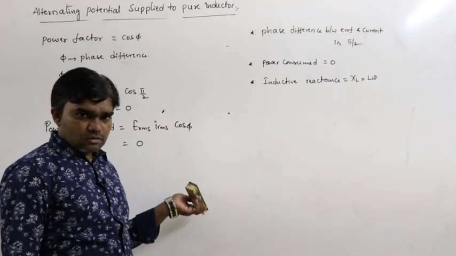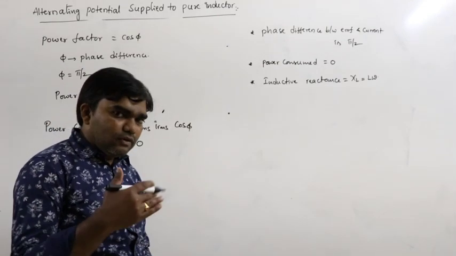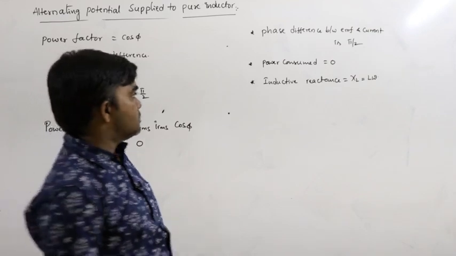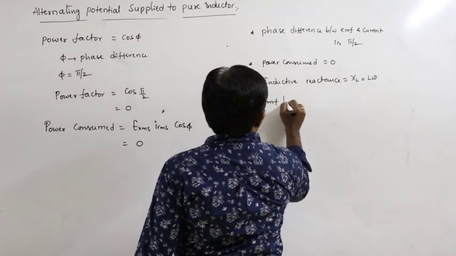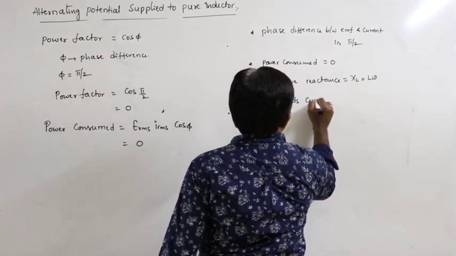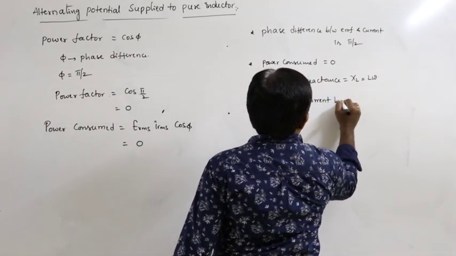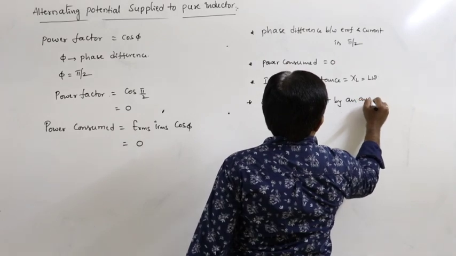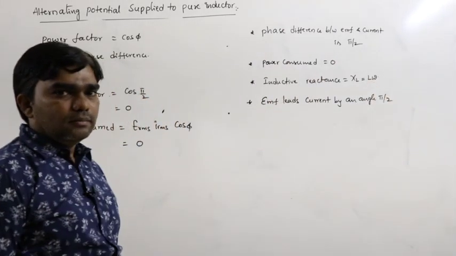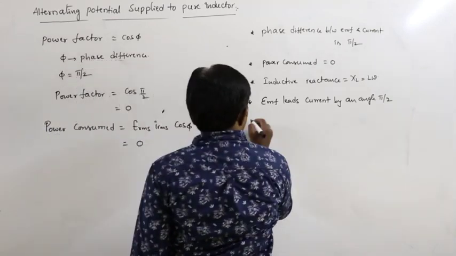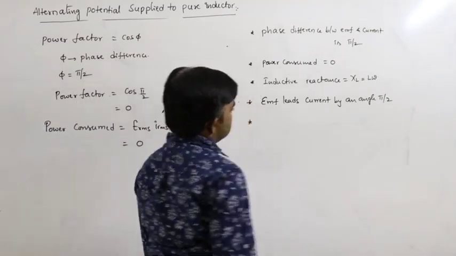And phasor diagrams, you know how to draw that. EMF leads current by an angle pi by 2. So this phase difference means EMF leads current by an angle pi by 2. So that is the situation.